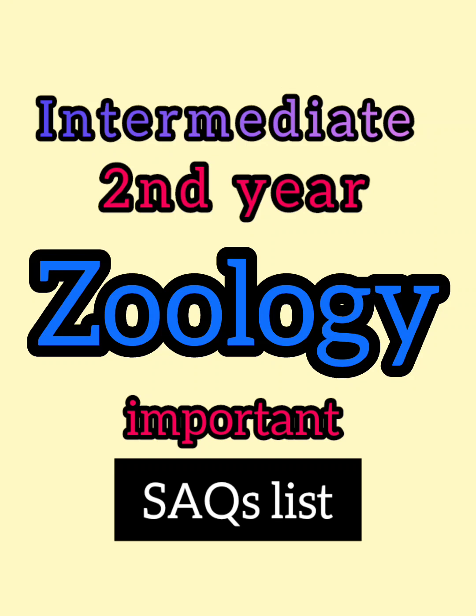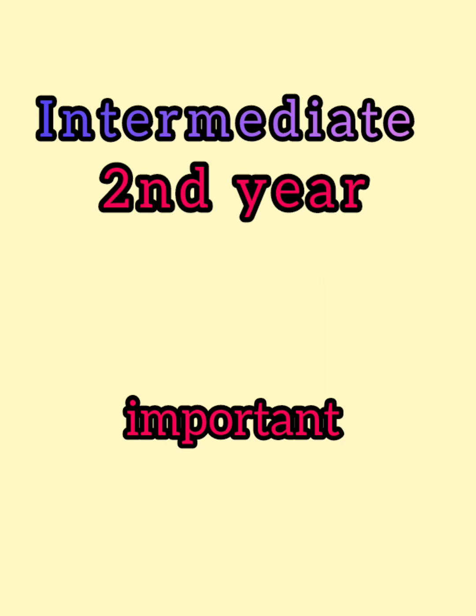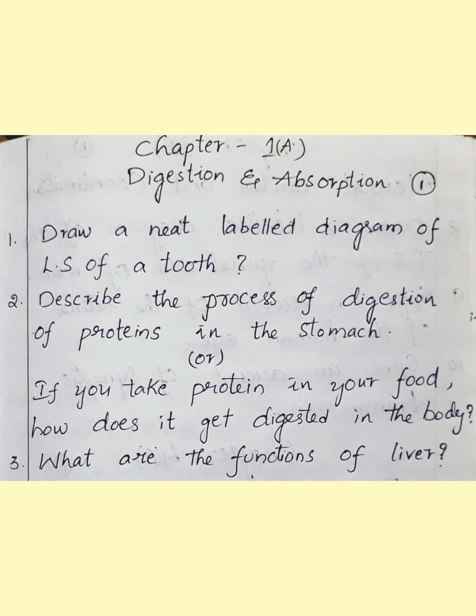Today's important concept for you is the zoology second year short answer questions chapter-wise guessing list. Okay students, without delay, let us enter into the concept. Chapter 1a, that is digestion and absorption.